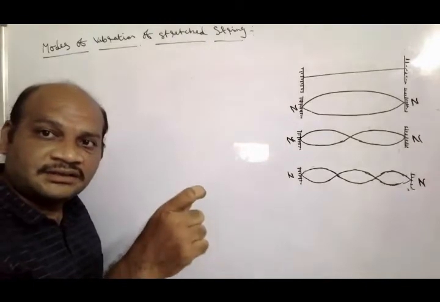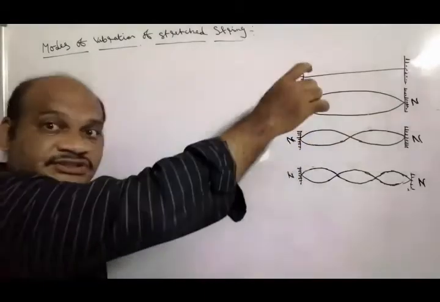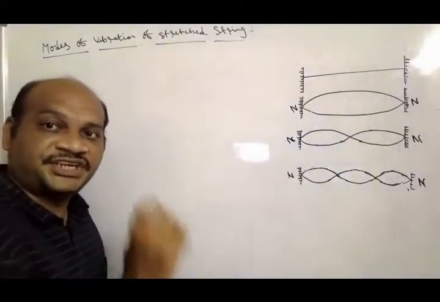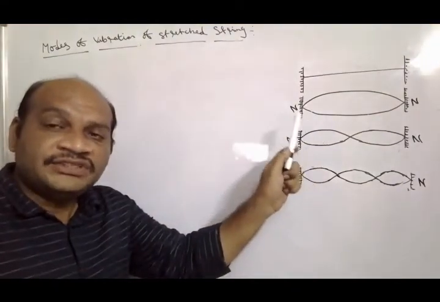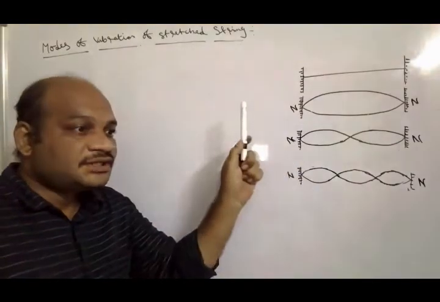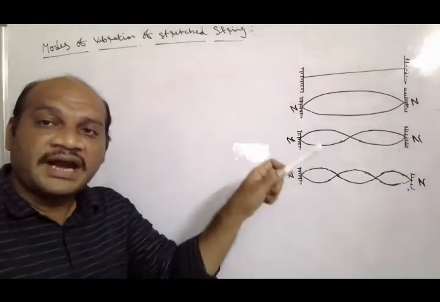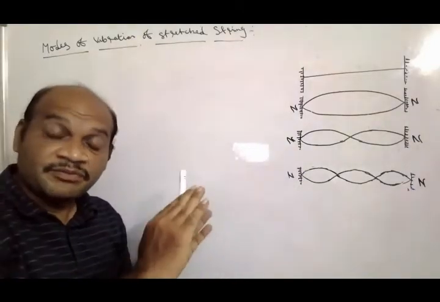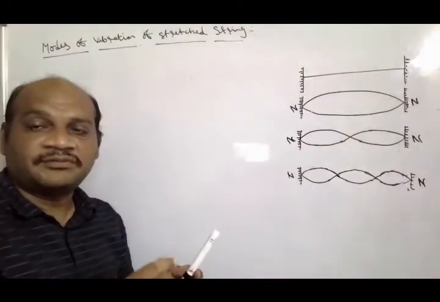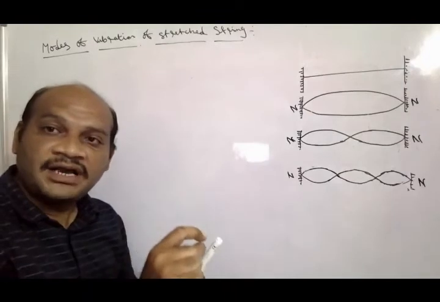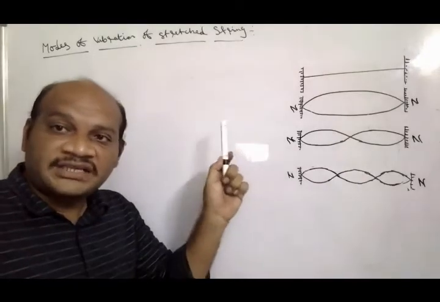So what is the first harmonic or the fundamental vibration in the case of modes of a stretched string? In the mode in which the string vibrates with a minimum number of nodes and antinodes, that vibration is called the fundamental vibration, or that harmonic is called the first harmonic.